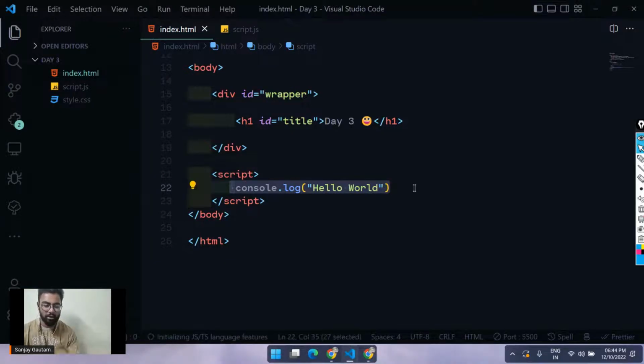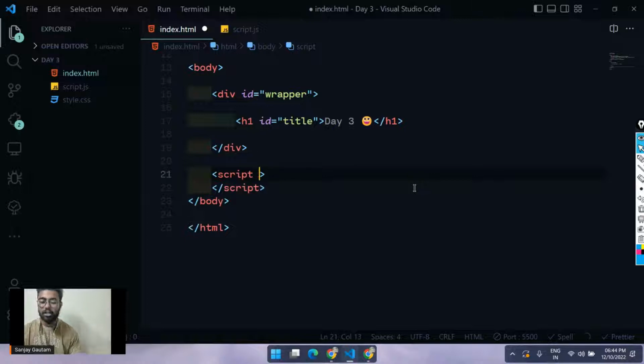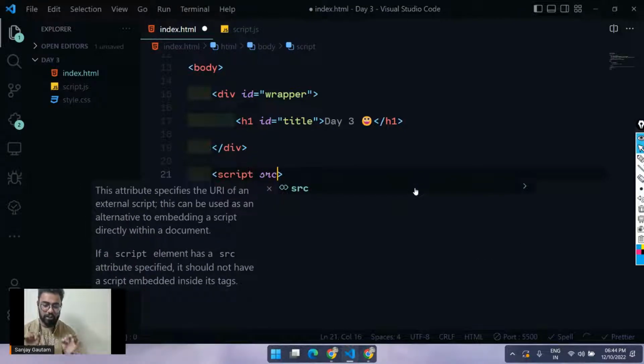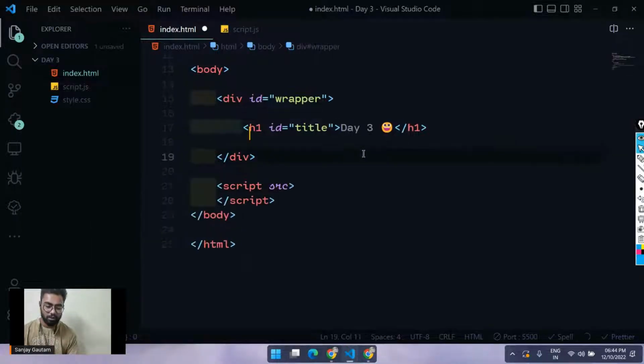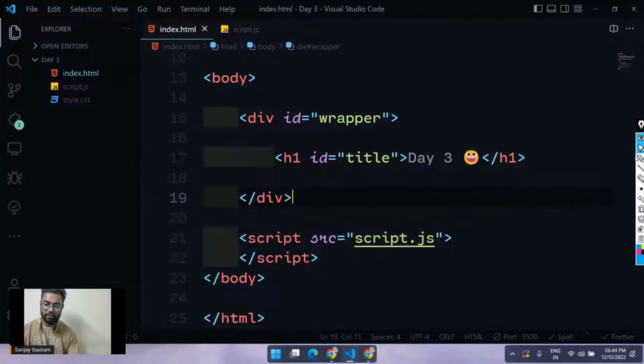So don't write any code inside of this script tag anymore. We don't have to write anything here. Just go inside here, and this script tag has an attribute called src. Let me just zoom in. So src equals, and just type here script.js. That's all. Inside this src, you have to mention the file name.